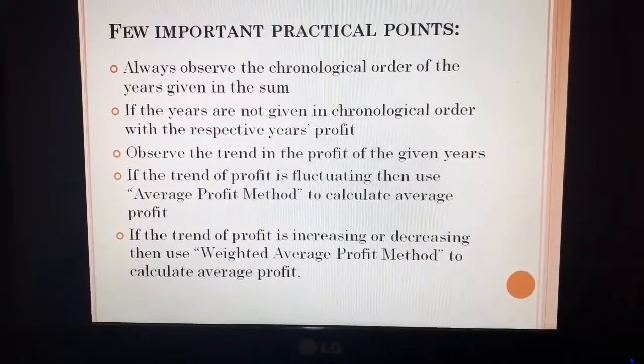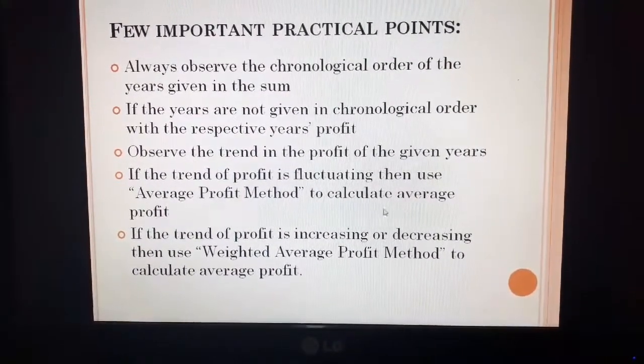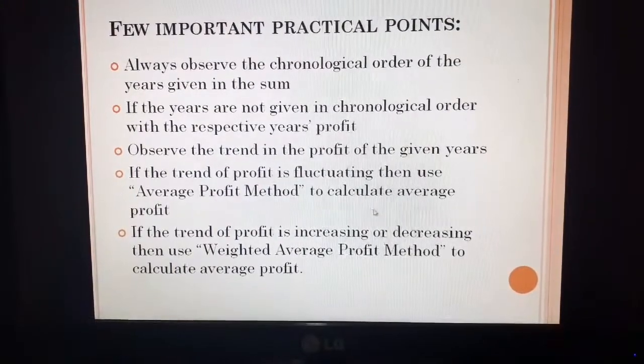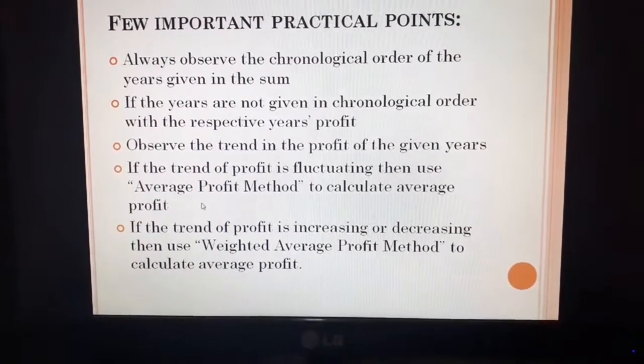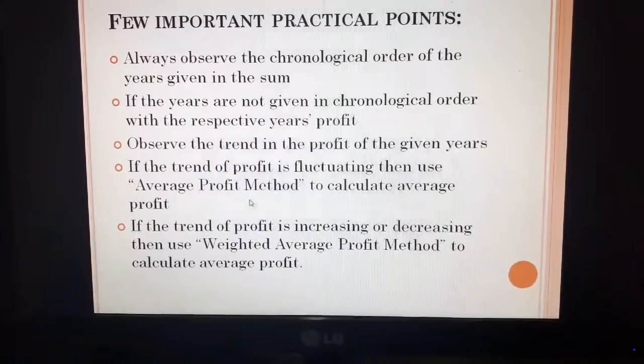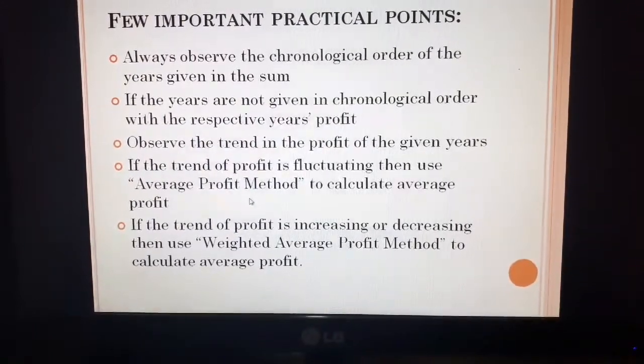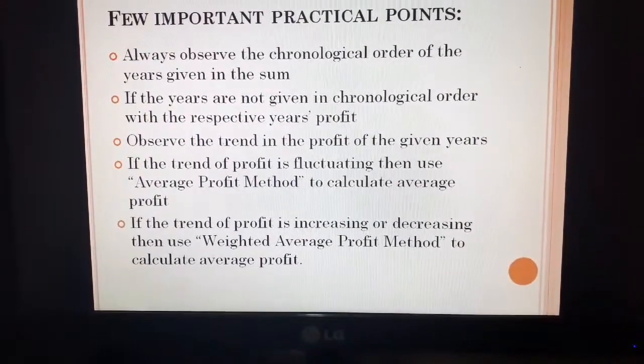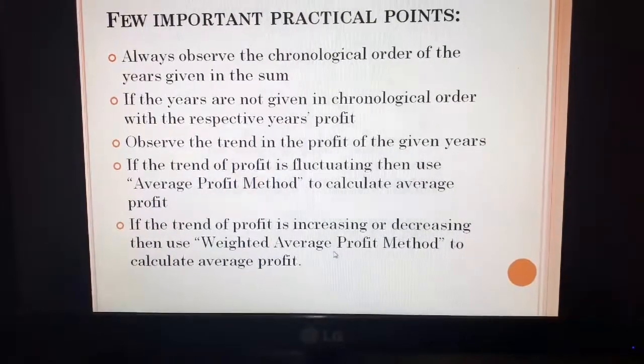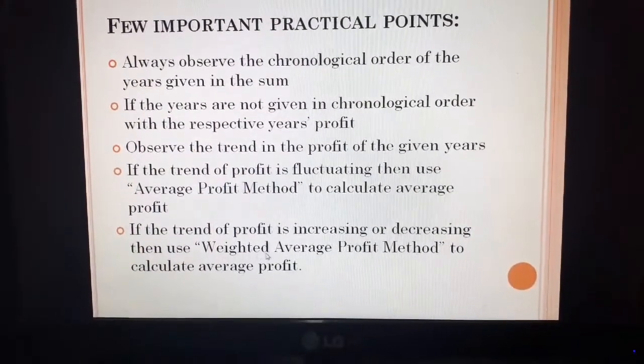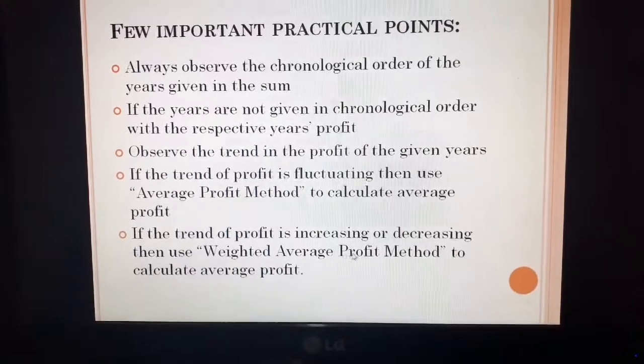But at that time, to calculate average profit, we have to observe the trend. To calculate average profit, if the fluctuation is there, average profit is calculated with the help of average profit method, and if the trend is increasing or decreasing, then the average profit is calculated with the help of weighted average profit method.